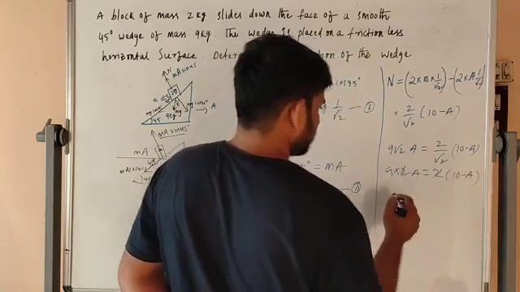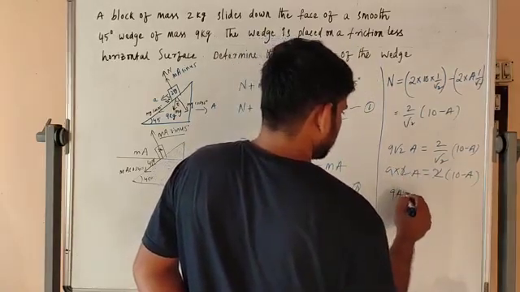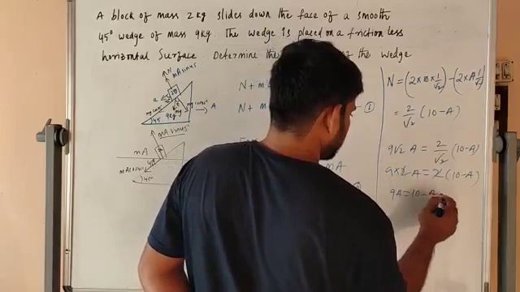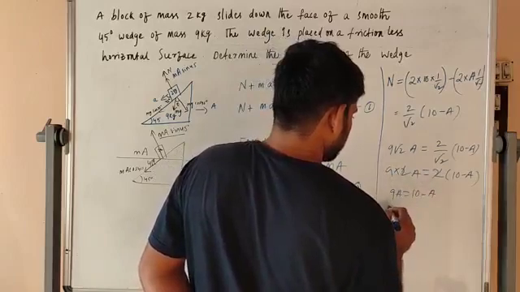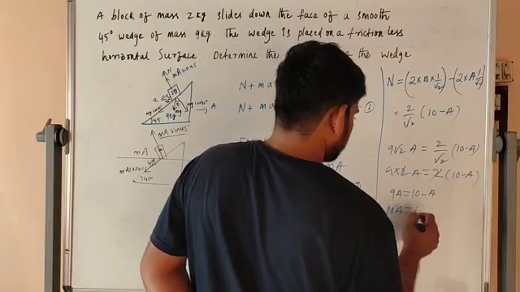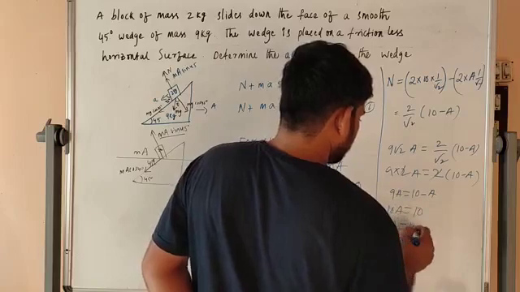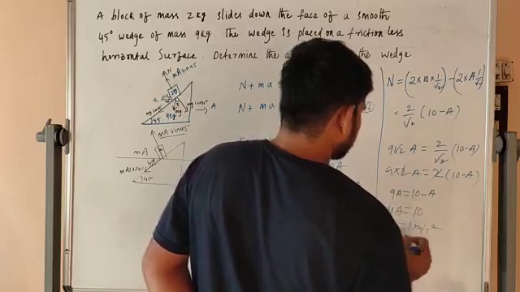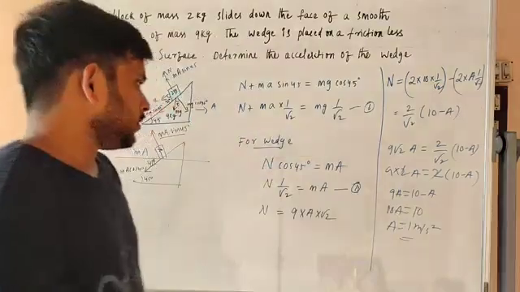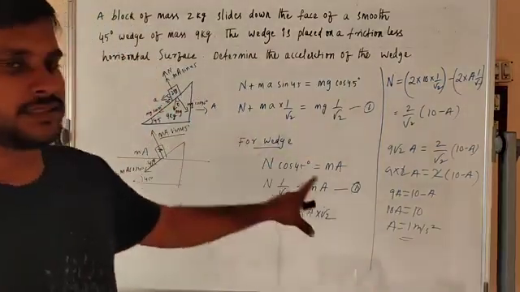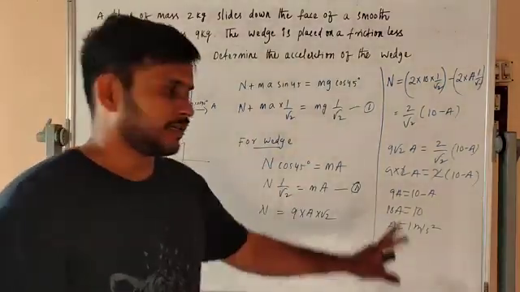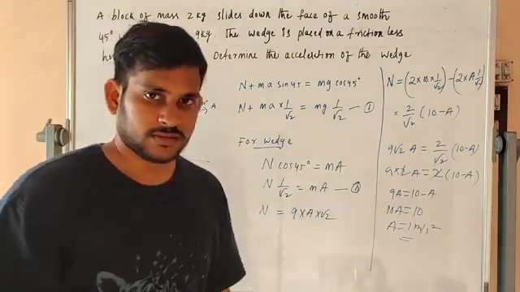The 2 cancels. 9A is equal to 10 minus A, so 10A is equal to 10, and A is equal to 1 meter per second squared. So whenever we solve like this, we will get the answer of 1 meter per second squared.